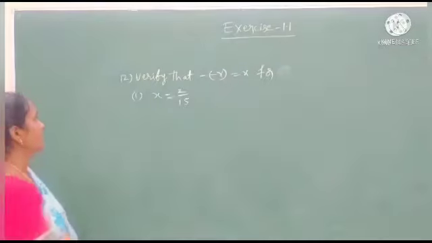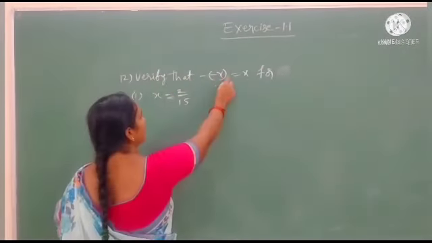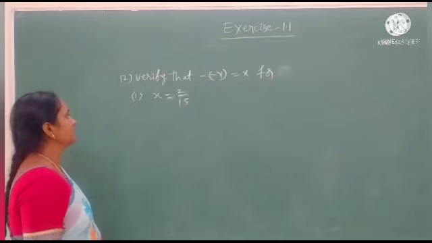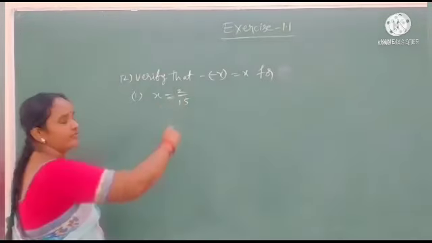See students, 12th question. Verify that minus of minus x equals x for x equals 2 by 15.